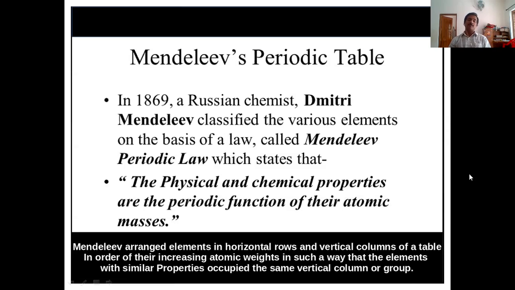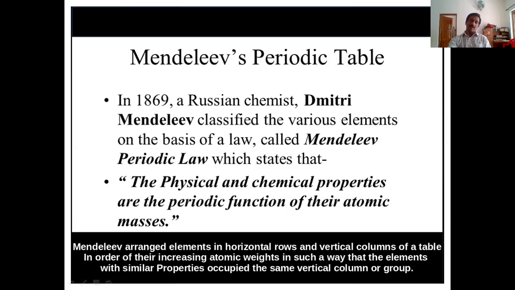Mendeleev arranged elements in horizontal rows and vertical columns of a table in order of their increasing atomic weights in such a way that the elements with similar properties occupied the same vertical column or group. So if we take a group, all the elements in that group have similar properties. But when he arranged it in the order of atomic masses, some errors had happened.